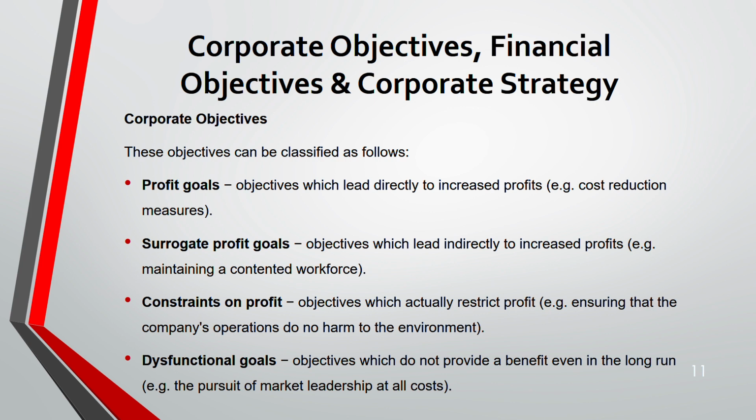Next, dysfunctional goal. This does not give any benefit. For example, a company might have a goal to be the market leader at all cost. At all cost you want to be at the top. It's not possible.